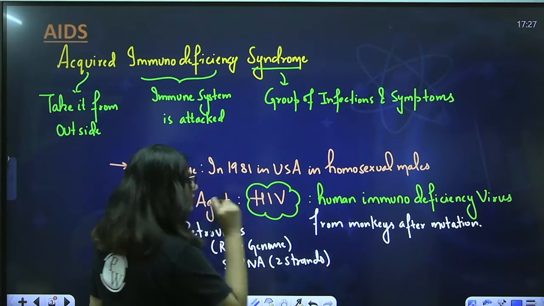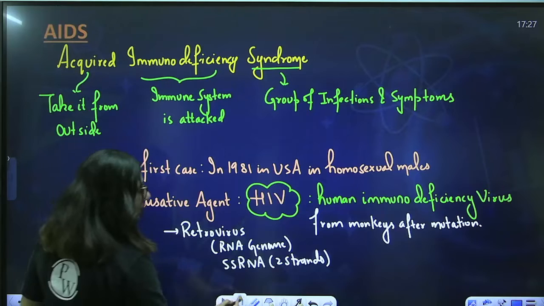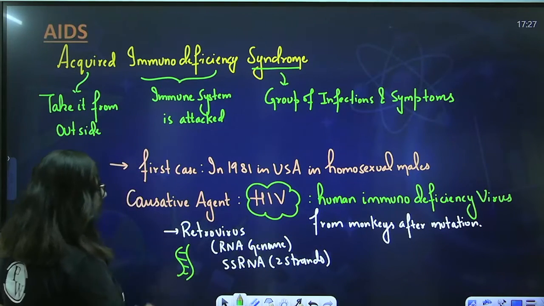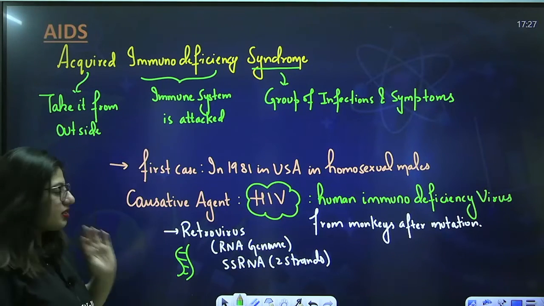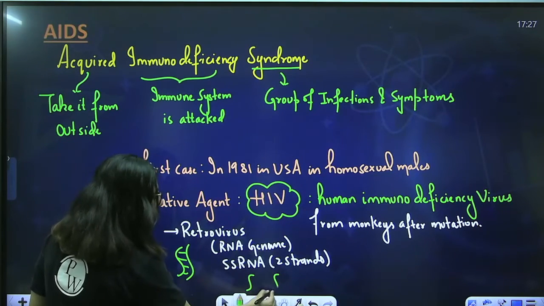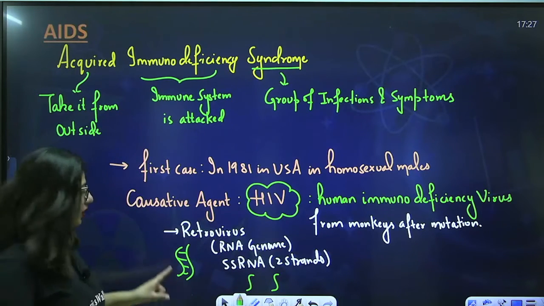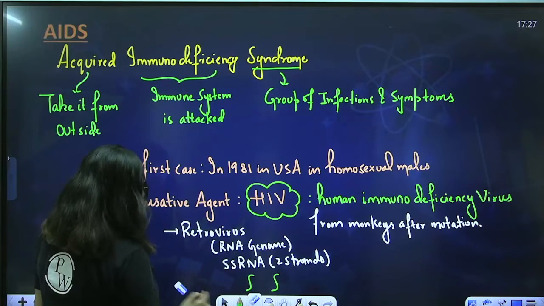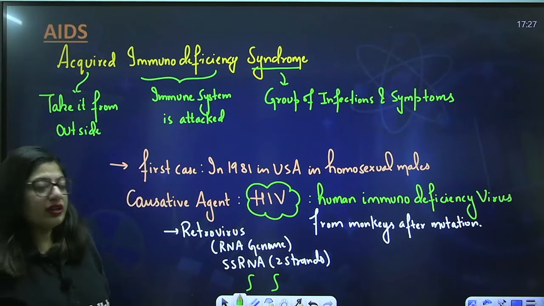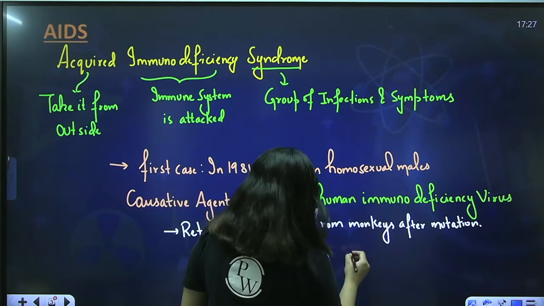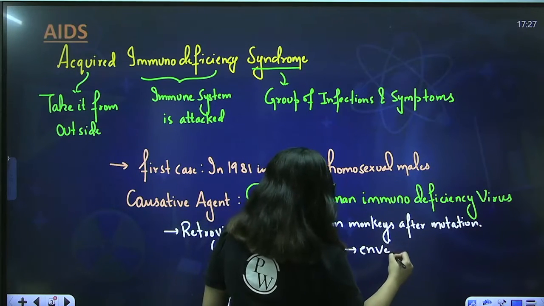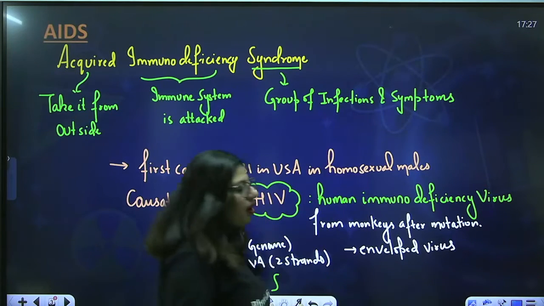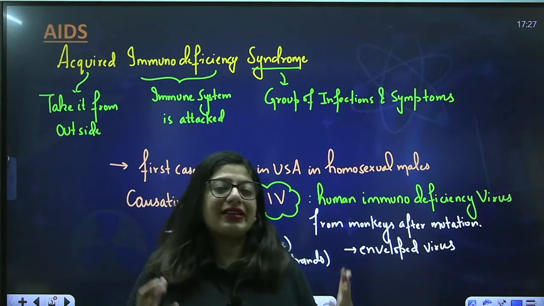Now you will say, ma'am, then it is double stranded. No, double stranded RNA will be like this: 2 strands and they are attached with hydrogen bonds. But single stranded will be like 2 strands, they are separate, they are not attached to each other. So this is double stranded RNA, this is single stranded. So this is how it looks like. Another point to note here is that this virus is an enveloped virus. You will see a coating of protein on it. It's the enveloped virus.